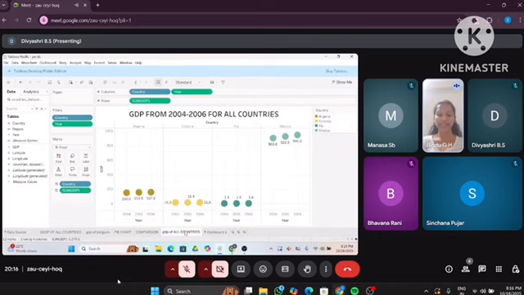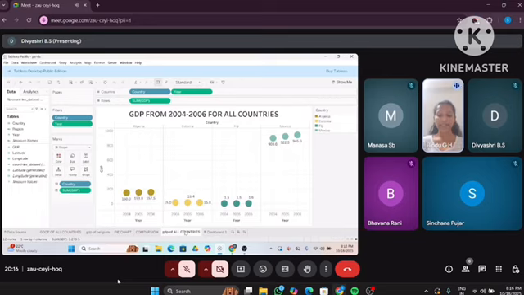The visual insight is the increasing bubble size from 2004 to 2006, showing economic expansion in several countries. The color legend distinguishes between the countries, making it easier to identify and compare the growth patterns. The x-axis is years and the y-axis is GDP. Together they provide a timeline-based economic comparison for quick interpretation of national performances.